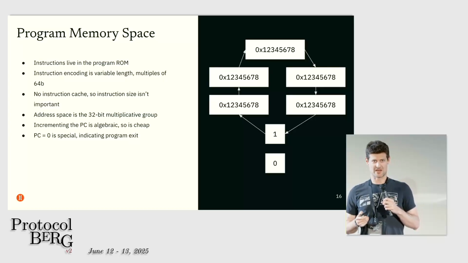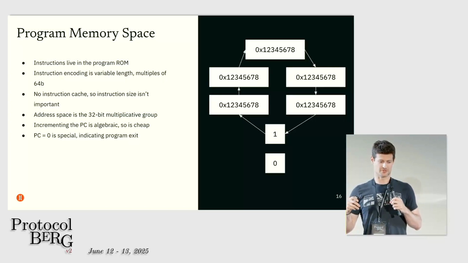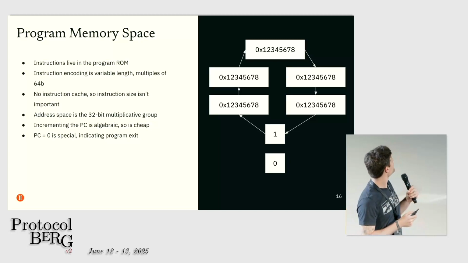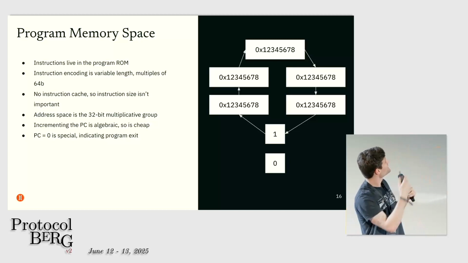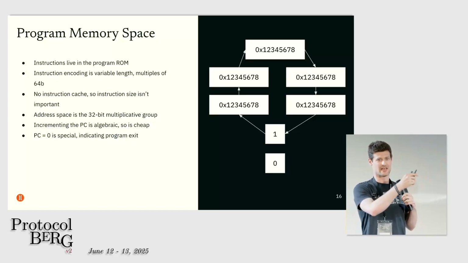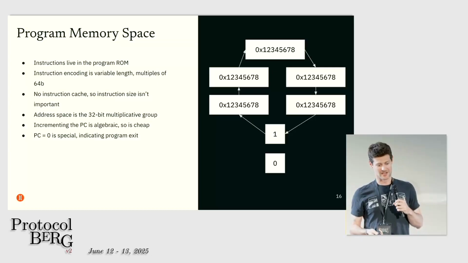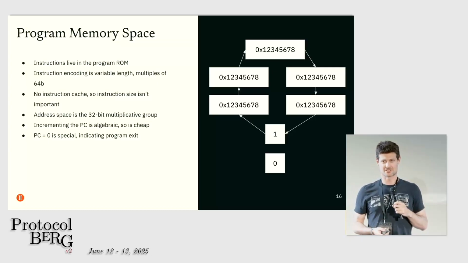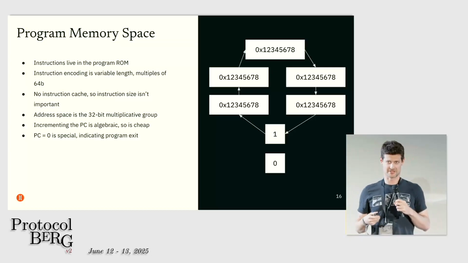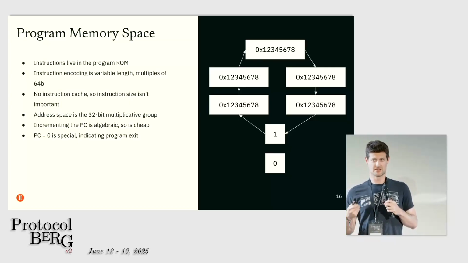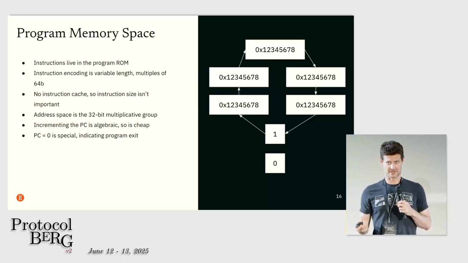We use the mathematical structure of the binary fields to create an address space for the program memory that is using the cyclic multiplicative group. I was supposed to edit these so that they were actually different numbers, but the idea here is you're going to start with a generator, and every time you increment the program counter, it's going to go to the next one, not the same one. So this lets us increment the program counter more efficiently than regular integer arithmetic in a binary field. The PC equals 0 is not in our cyclic group, but we can use it for a special purpose, like an exit code.